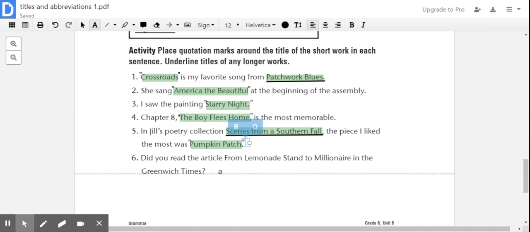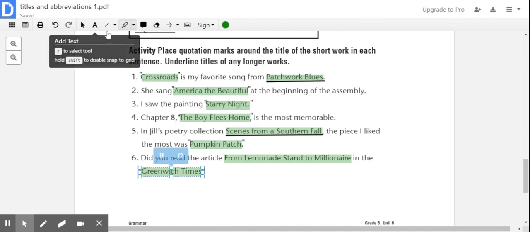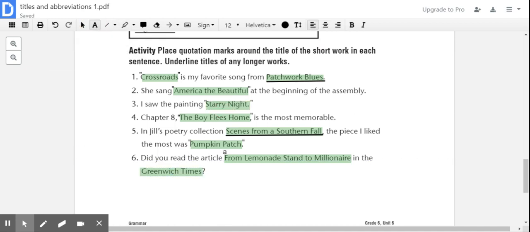Number 6, "Did you read the article From Lemonade Stand to Millionaire in the Greenwich Times?" So we have two pieces of work that are listed, From Lemonade Stand to Millionaire and Greenwich Times. Okay, so the first one is the name of an article. That would be our shorter piece of work. So we are going to put quotation marks in the beginning and quotation marks at the end. And then the second piece of work that is listed is the larger piece of work. So we're going to underline it.